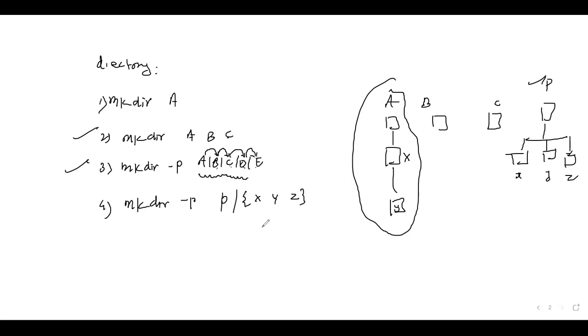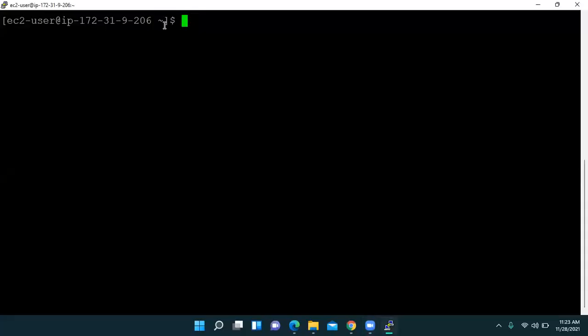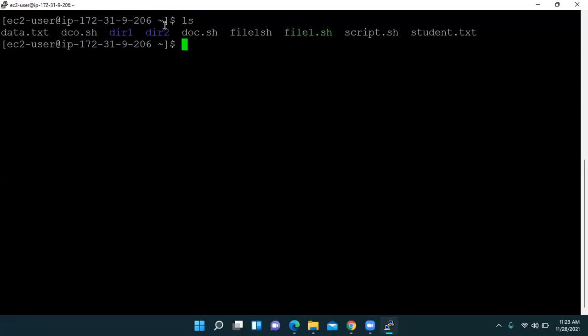Okay, so let us move to the terminal again. Again we write ls. It shows there are two items, directory 1, directory 2.